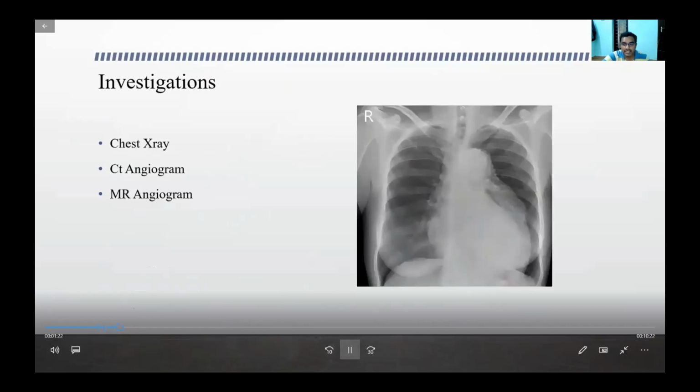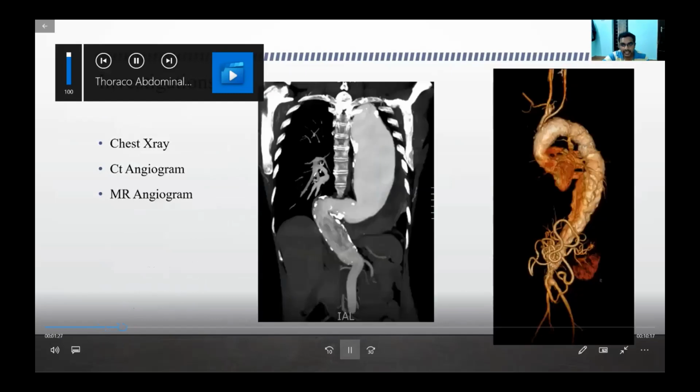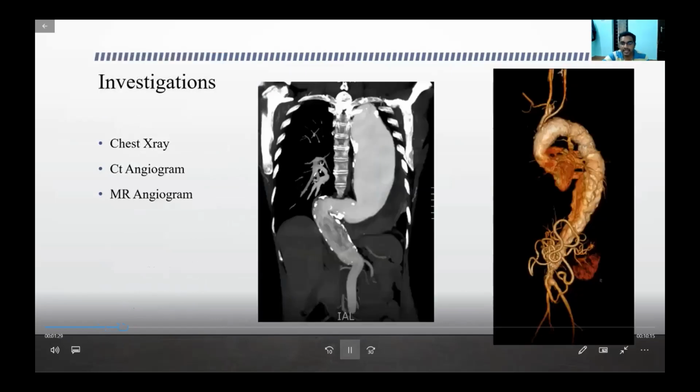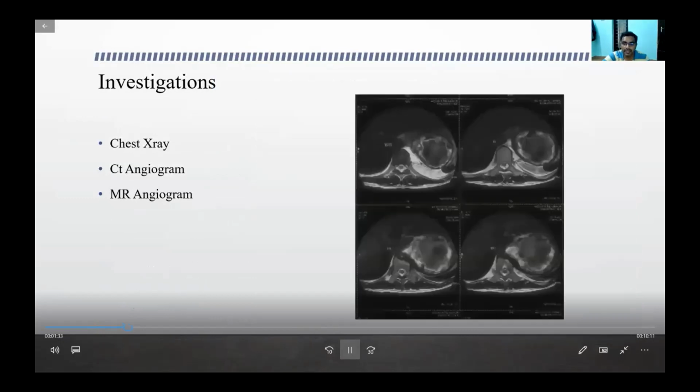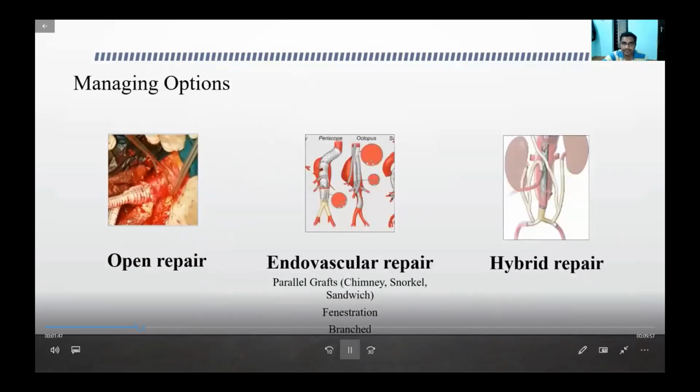The baseline investigation will be a chest X-ray, where it shows enlargement of the aortic shadow, and then CT angio is the investigation of choice. It helps in planning and also in knowing the extent of the aneurysm. But if the renal parameters are deranged, then we go for MR angiogram without contrast. Before planning any intervention, we take a preoperative cardiac and respiratory assessment. Basically, CAG and pulmonary function tests are done. They are properly optimized, and then we take the patient up for surgery. Three options are there: open, pure endovascular, or hybrid repair, a combination of open and endovascular.